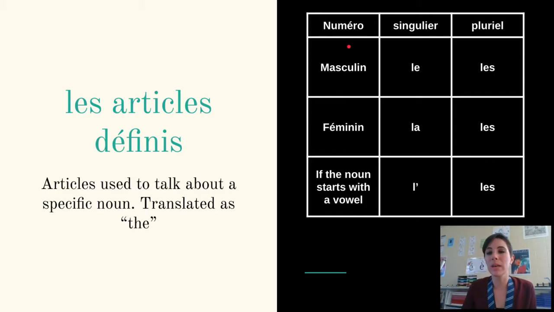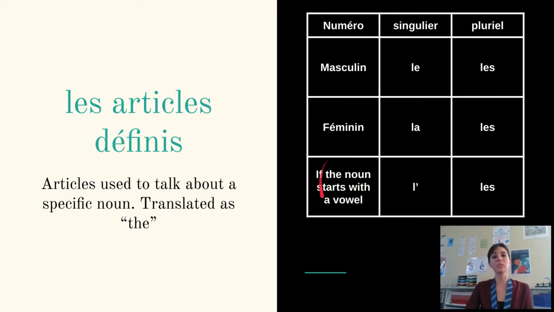So if you look, we have this chart right here. If your noun is masculine and you want to say the, for example, the bus, and singular, you'll use le bus. But if it's masculine and talking about multiple buses, we would use les bus. If we're talking about a feminine noun that is singular, you'll use la. For example, la fille, the girl. But if we have multiple girls, we will use les filles.